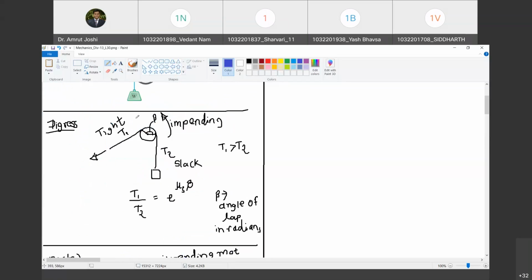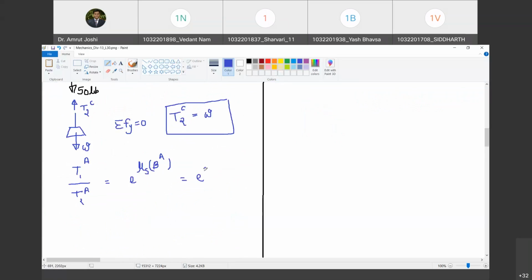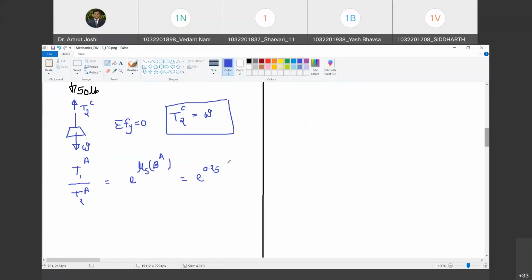Mu s is already given in the problem. It is 0.25. Can you tell me what beta is for pipe A? This is pipe A. This is the first point and this is the second point. So this is the angle of lap. So isn't it pi by 2? So can I substitute beta equal to pi by 2?